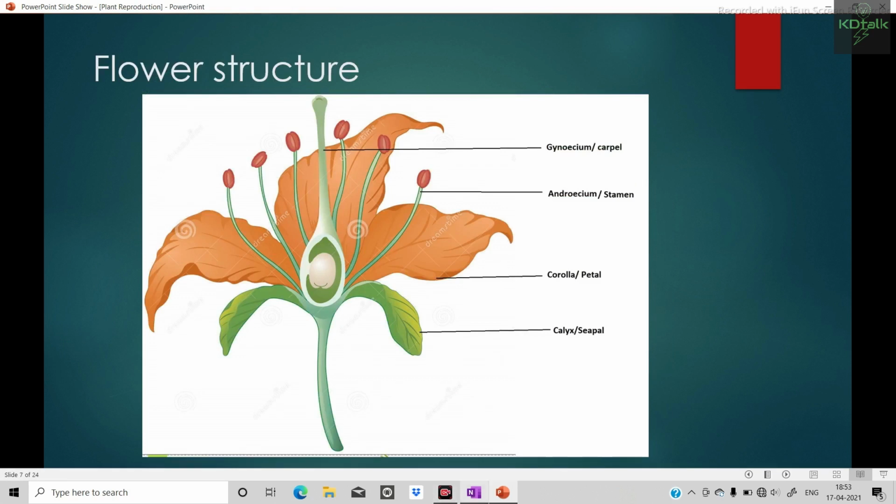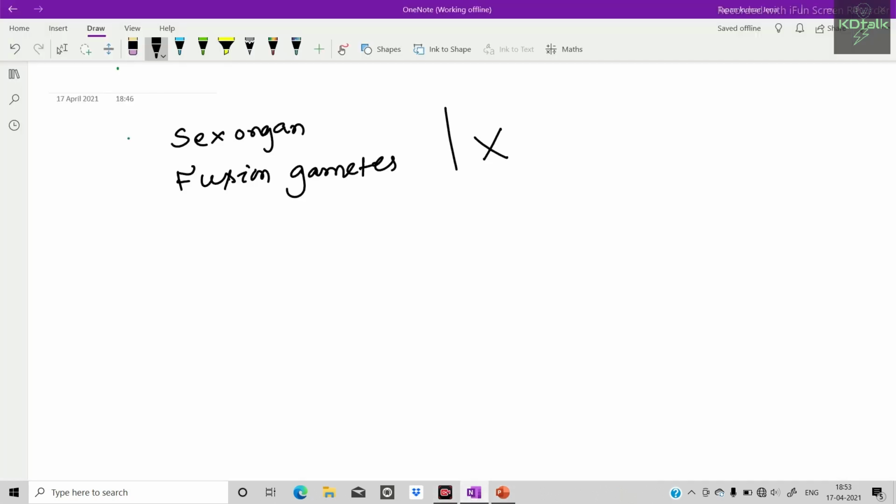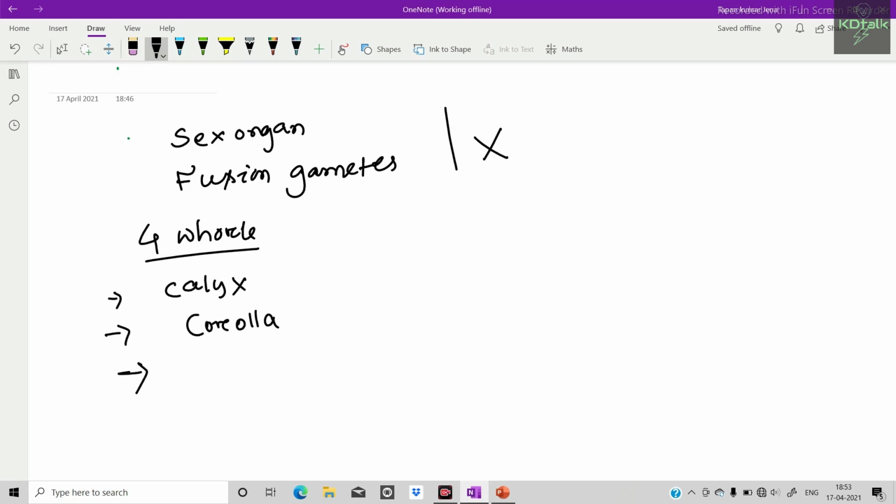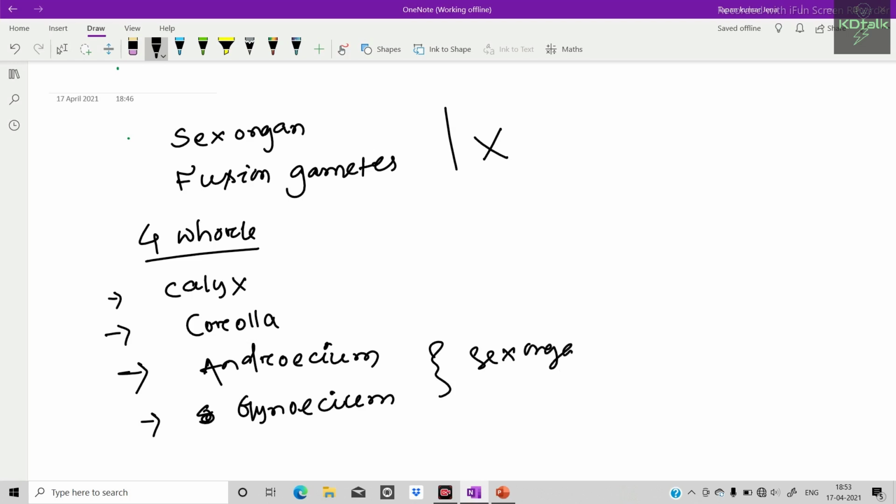Flower structure. There are four whorls present in a flower. One is calyx, next is corolla, then androecium, then gynoecium. These are the sex organs. Androecium is the male sex organ, whereas gynoecium is the female sex organ.